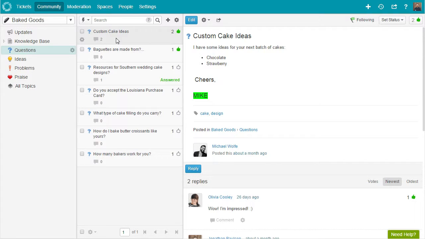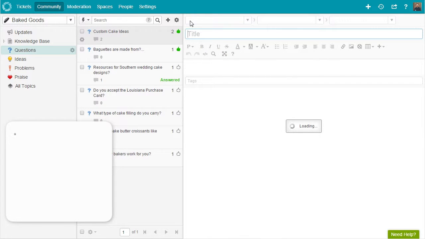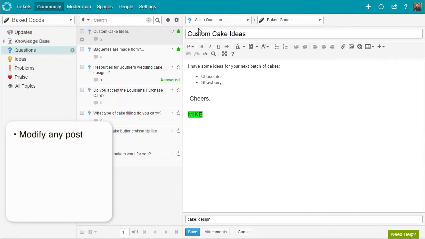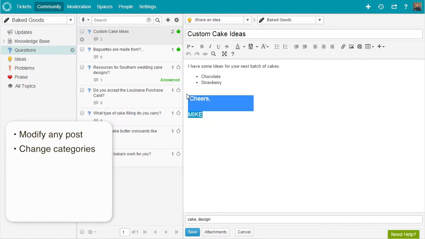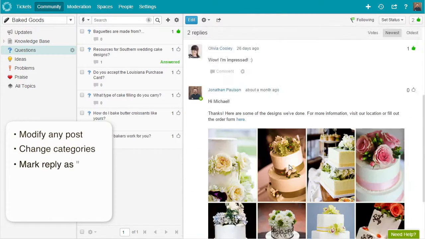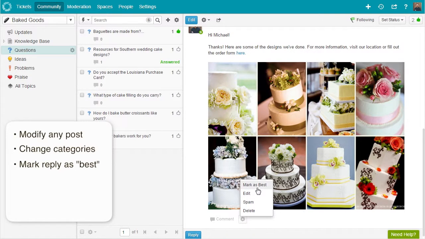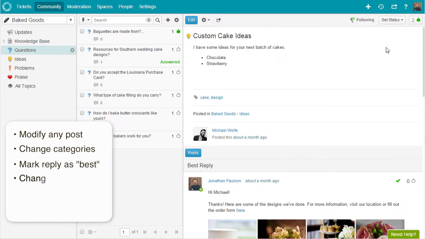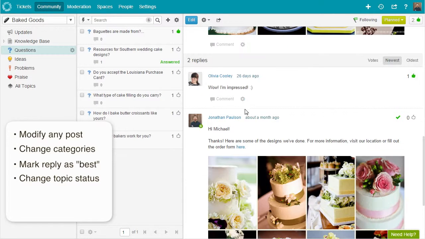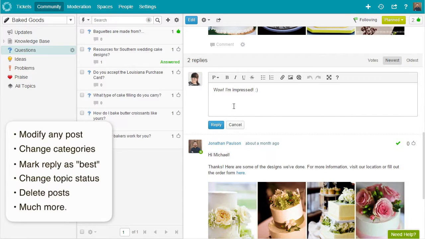Agents can perform a variety of functions, such as edit a post for clarification, move a topic from one category to another when a question sounds more like an idea, for example. Mark reply as best: the most appropriate reply will be promoted to the top, which is helpful in long discussions. Change the status of a topic. I can mark a question as answered or an idea as accepted, planned, and so on. Delete unwanted posts, and much more.